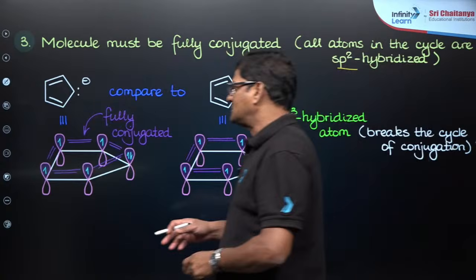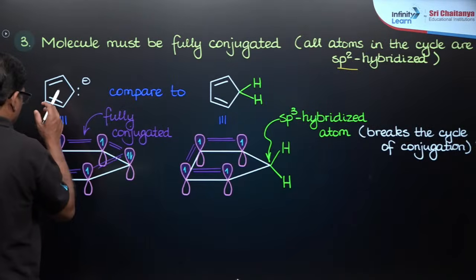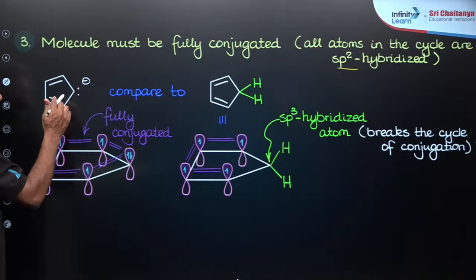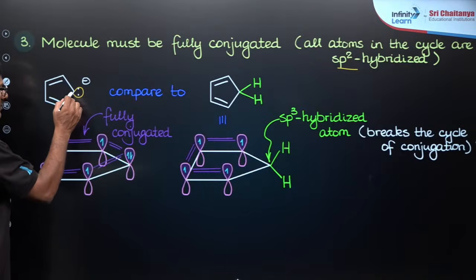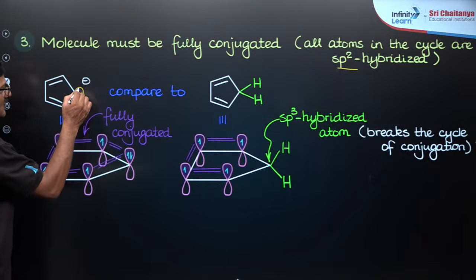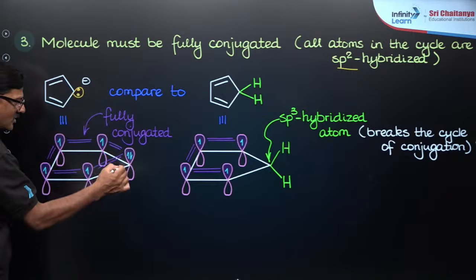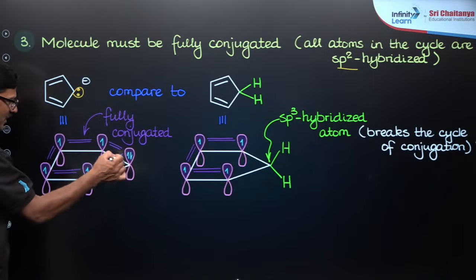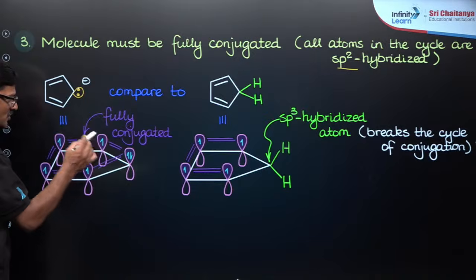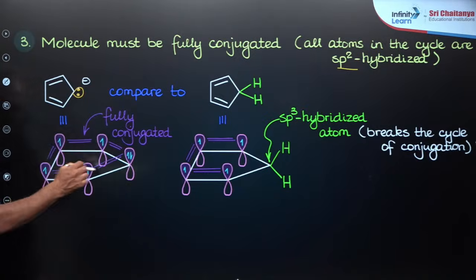You can see this is a cyclopentadienyl anion. This is the lone pair of electrons. This lone pair of electrons lies perpendicular to the plane of the molecule, so that it is fully conjugated.